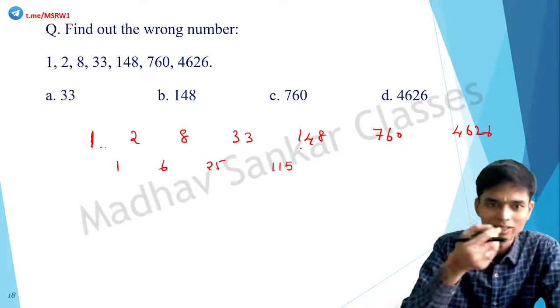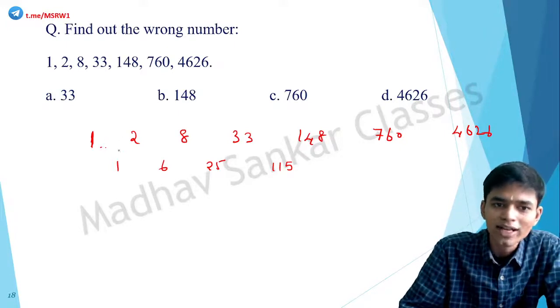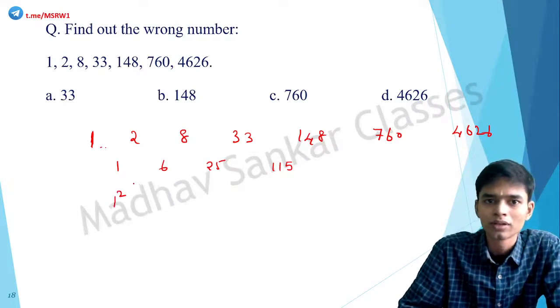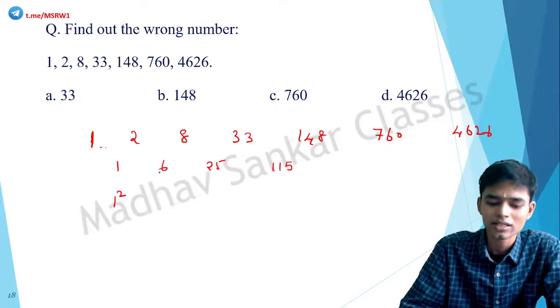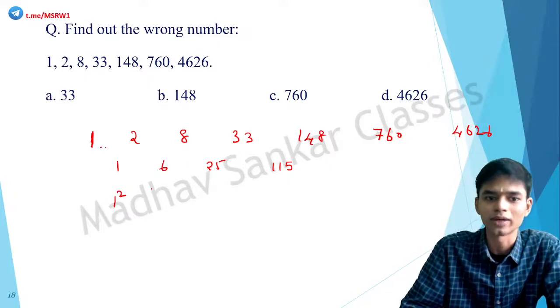Correct. So try to relate this with squares or cubes. Okay. So let me try to relate this with squares. 1 and 2. How do you relate this with the square? 1 plus 1 square is 2. Correct. Then 2 and 8. 2 plus 2 square is what? 6 only. Correct. So it's not working. So 2 into 2 plus 2 square. That is 8. Correct.